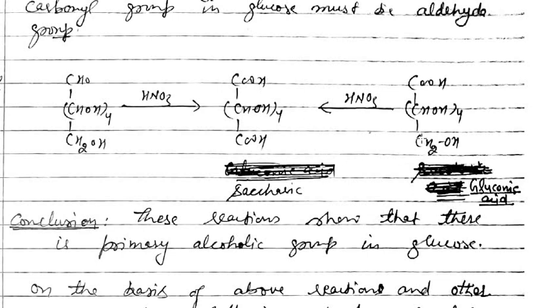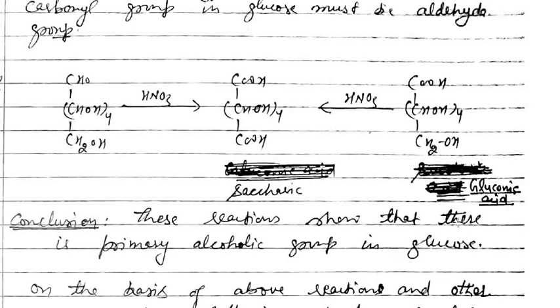Now, if we see according to this reaction, it means one primary alcoholic group is present. This reaction shows that there is a primary alcoholic group in the glucose molecule.